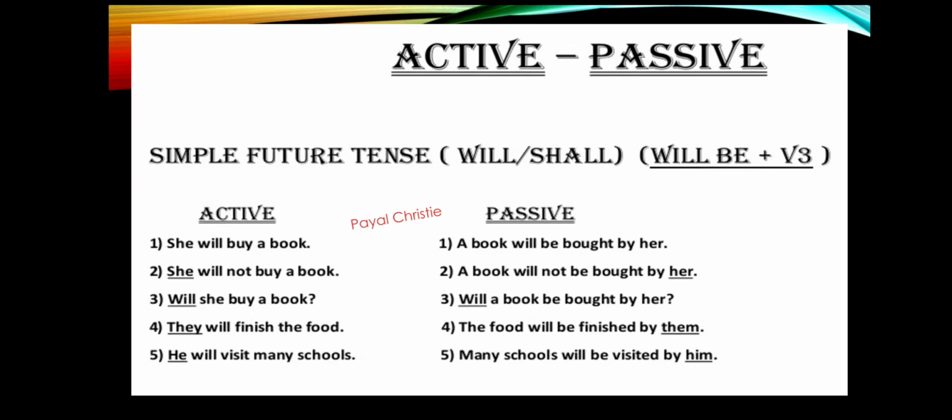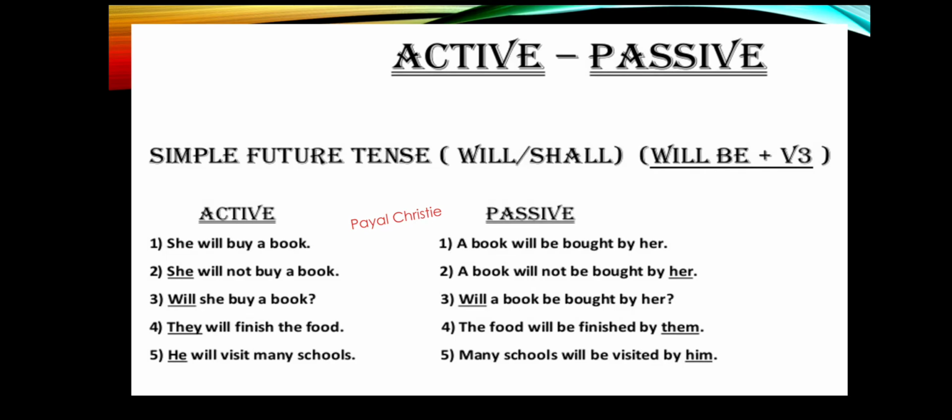Second example, she will not buy a book. Now this is a negative sentence because not is given, and whenever a negative sentence is given, you have to use will not be. So when we change this sentence into passive voice: a book will not be bought by her. Again she is given in the active sentence, so we are supposed to write her, and according to the rule the object will come first, then the past participle of the verb, and then the subject.